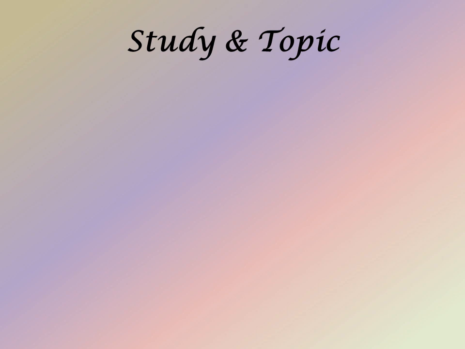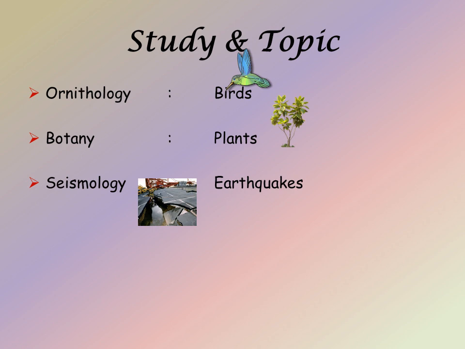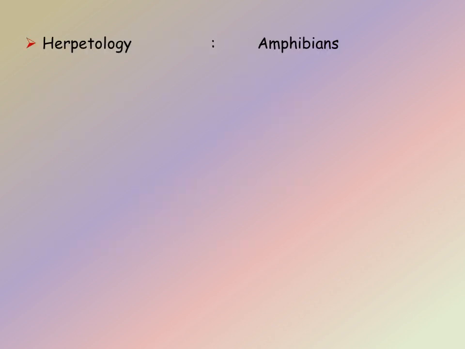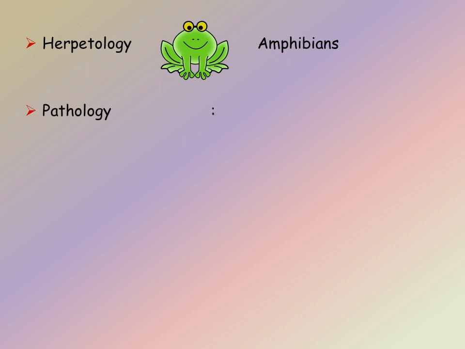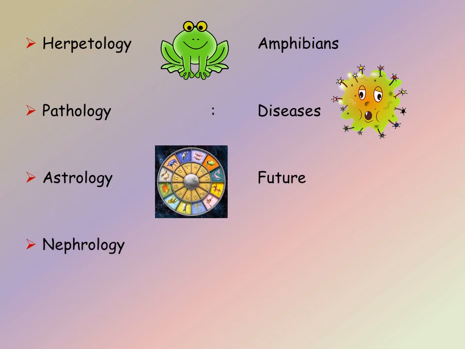The next relationship we are going to see here is study and topic. Ornithology is the study of birds. Botany is the study of plants. Seismology is the study of earthquakes. And onomatology is the study of names. Herpetology is the study of amphibians. Pathology is the study of diseases. Astrology is the study of future time. Nephrology is the study of kidneys.